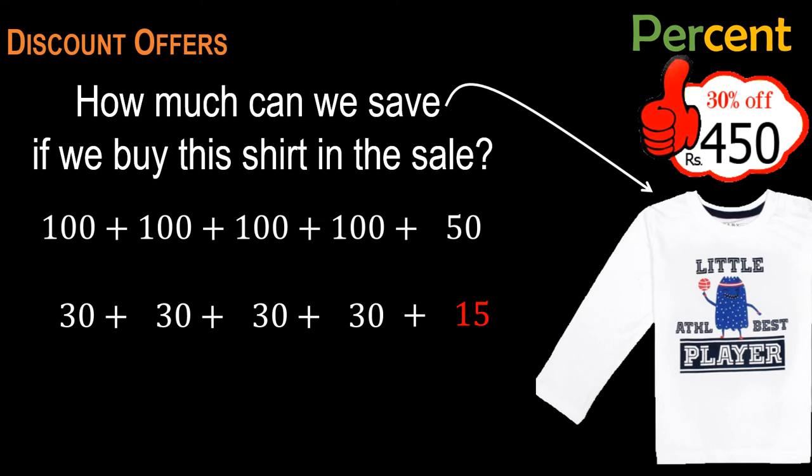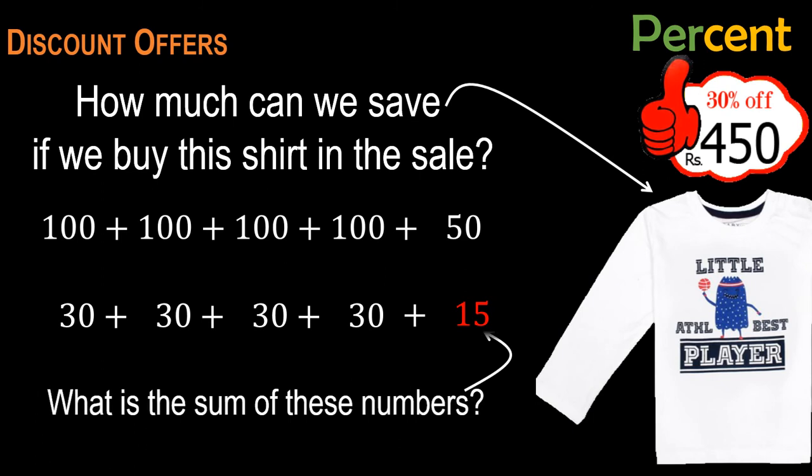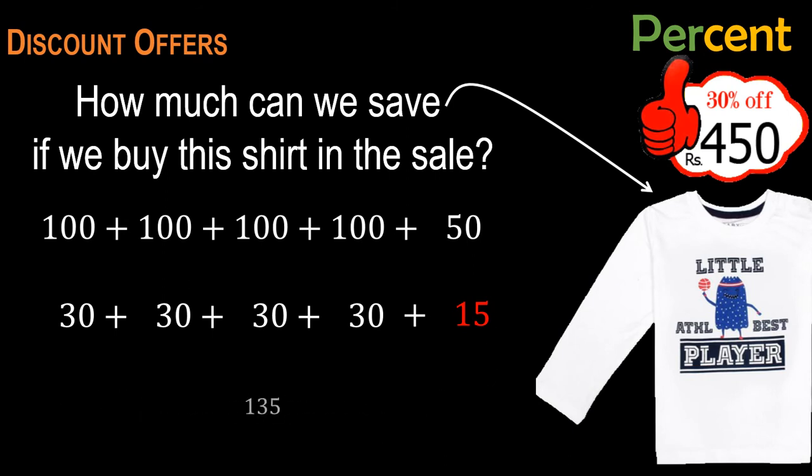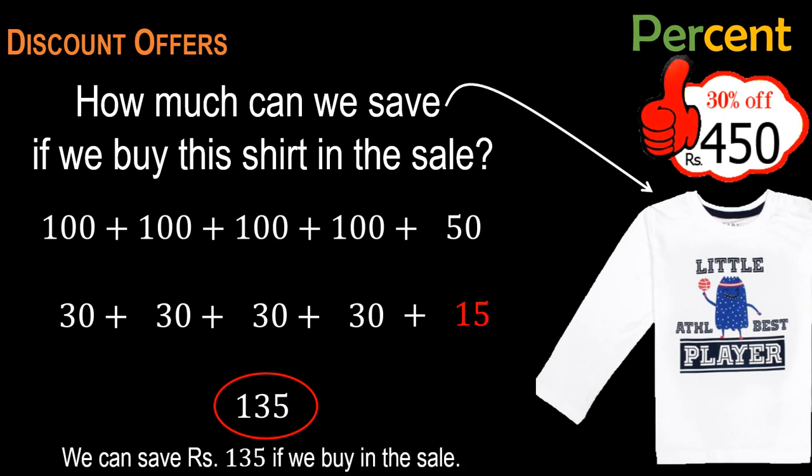Now to find the total discount I can get, I have to simply find the sum of these numbers. So what is the sum of these numbers? You can simply add this and you have got the final answer, which is 135. That means we can save 135 rupees if we buy this shirt in the sale. So it is very simple. But we do not normally solve percent problems the way I have just solved it, because I just wanted to give you an idea what percent is, and percent is out of 100. So I just broke the amount into hundreds and found 30 out of each hundred.